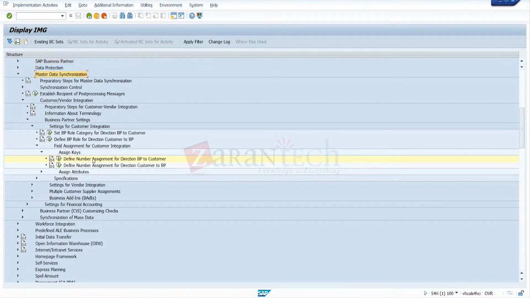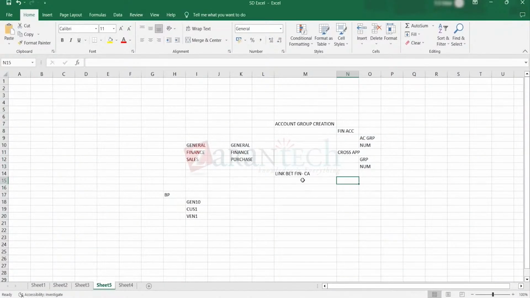So the link between finance and cross application comes under master data synchronization. This is a basic configuration step for BP creation.